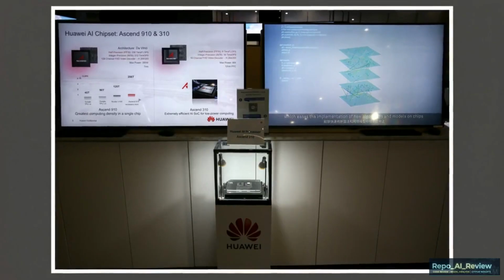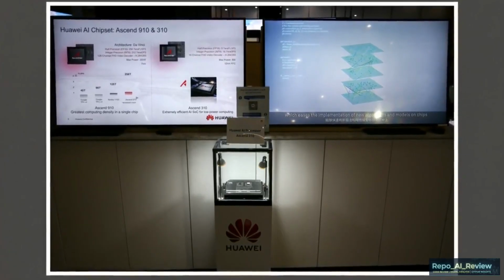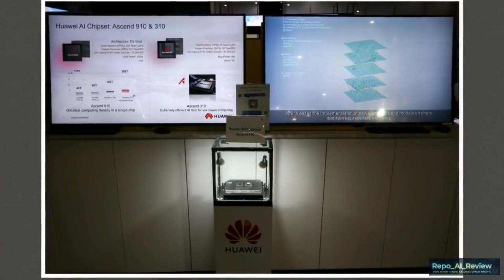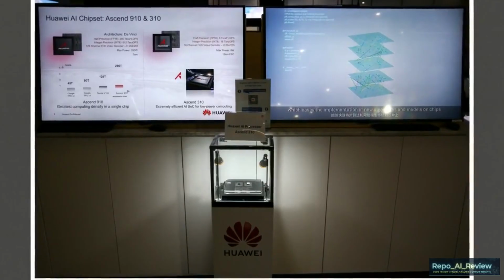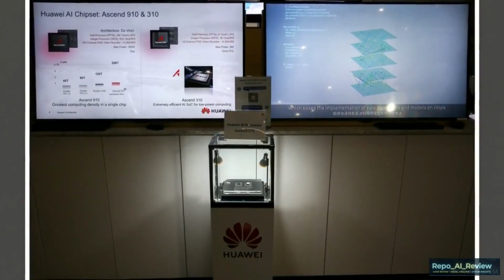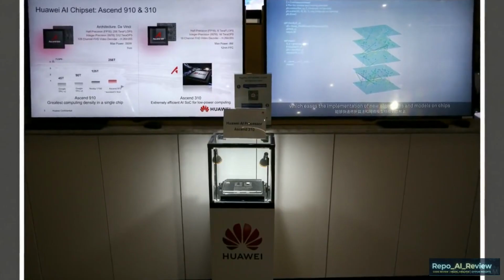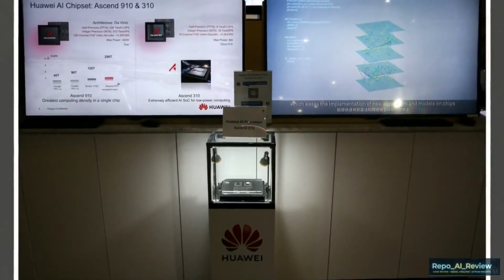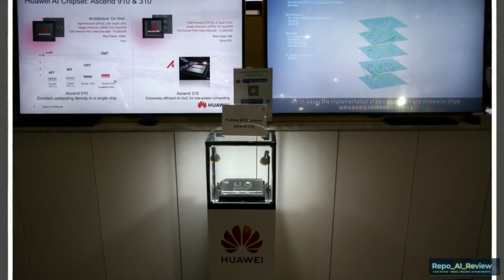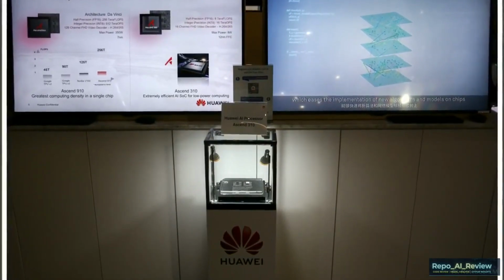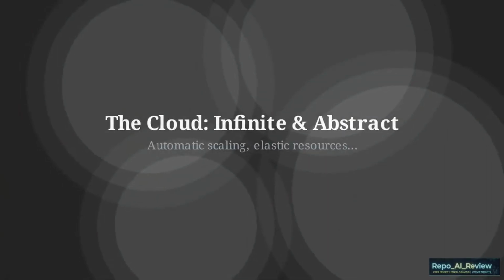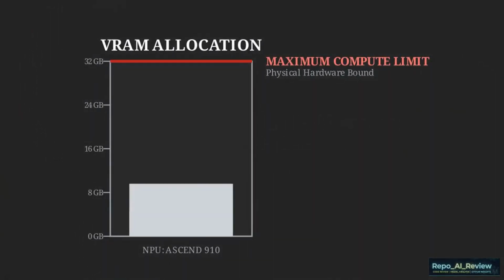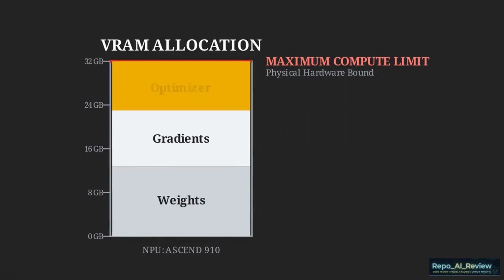This display shows the technical specifications for the Ascend 910 and 310 chipsets. The repository features a deep custom integration with this Huawei Ascend ecosystem as its primary hardware target. Looking at this physical Huawei AI processor, we see the engineering reality. The curriculum teaches developers how to write code that bypasses the standard NVIDIA software stack in favor of specialized, localized hardware. This forces a rigorous, hardware-aware approach to LLM training. It requires the developer to understand exactly how memory and compute are allocated, rather than relying on the abstract, infinite compute of cloud providers.